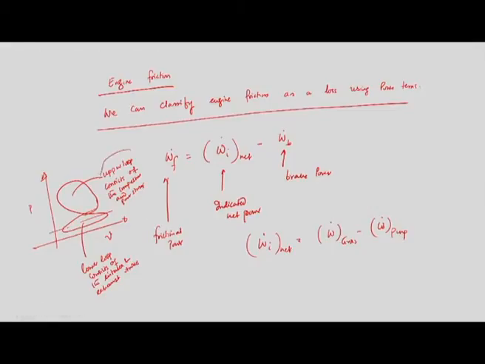So, the upper loop, which consists of compression and power stroke, is where power is generated, and the lower loop, which consists of intake and exhaust stroke, absorbs power, and this is called pump work,